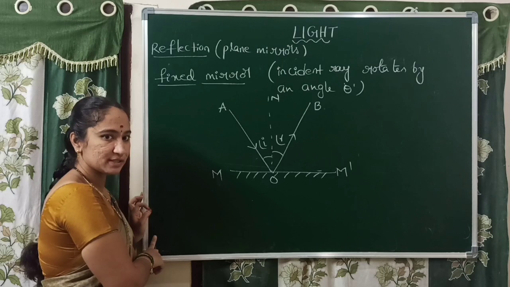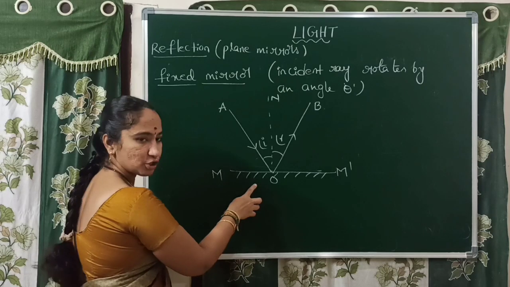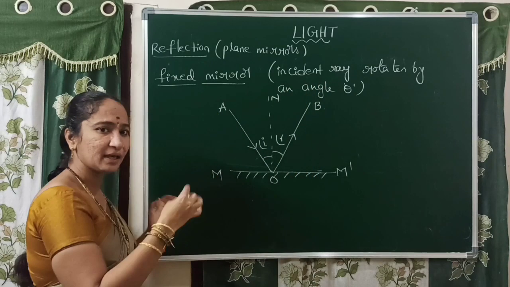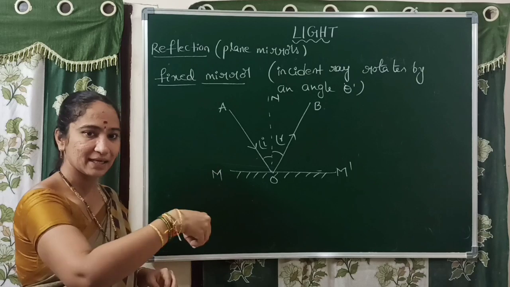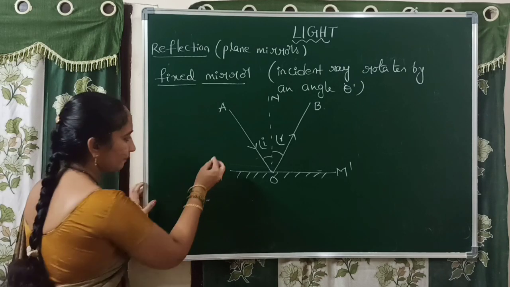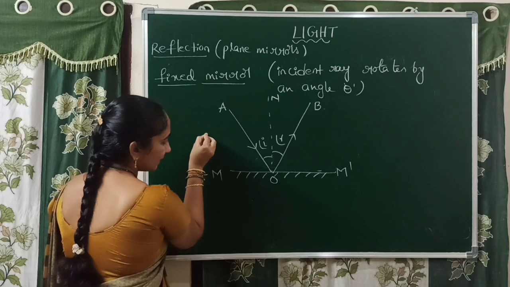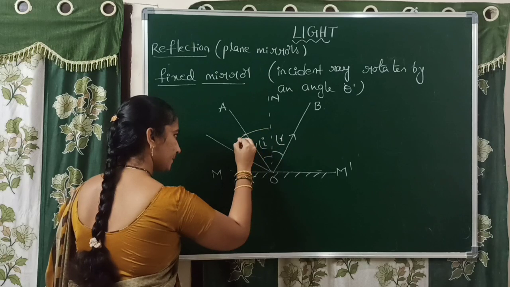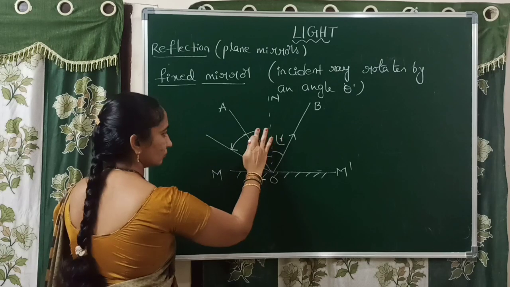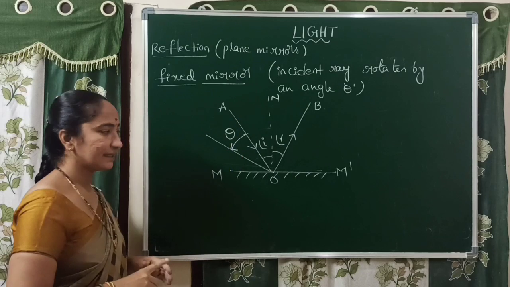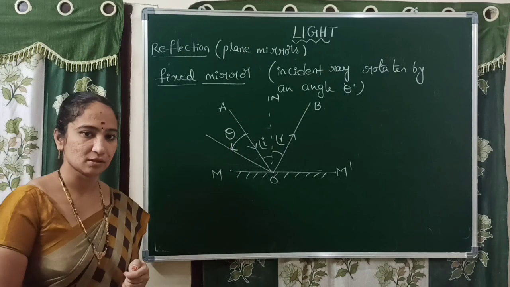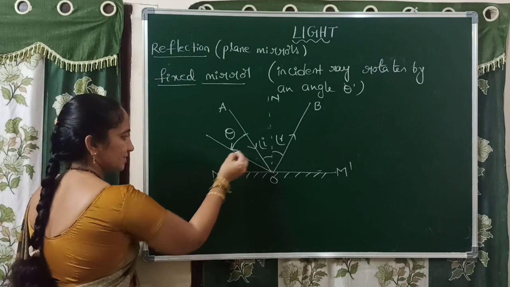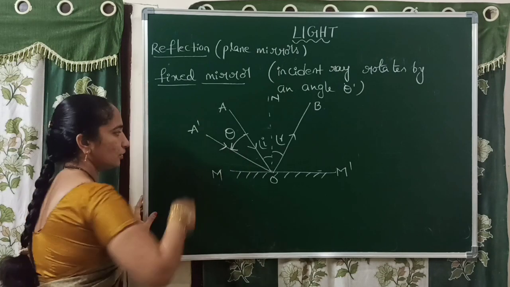So according to the concept, what do we have to do? No change in the position of the mirror, but the incident ray rotates by an angle theta in any direction, in a clockwise direction or in an anti-clockwise direction. For example, here I rotate the incident ray in this direction. With what angle? By the angle theta. So here theta is the angle between the new incident ray and the old incident ray. A' is the new incident ray.